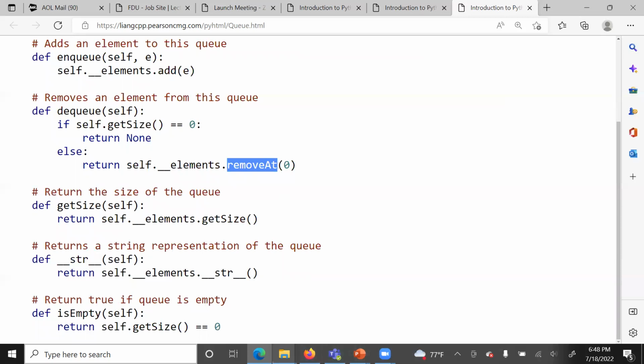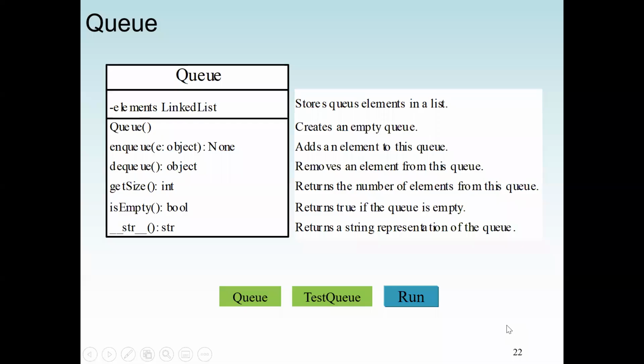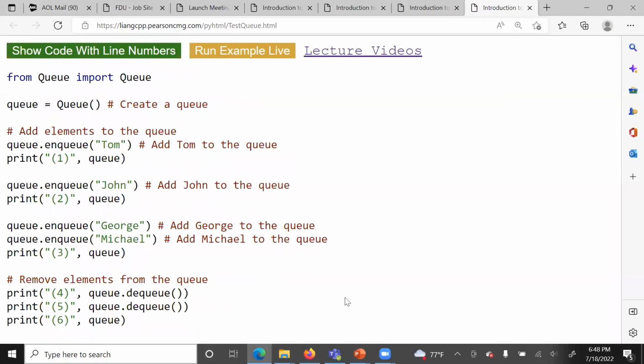So now let's see our main method implementation. First we have to import our queue class. Then we create our queue object, starting with a lowercase q. As we have this object, we can use any of the methods in the queue class.